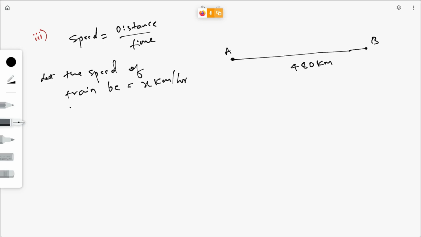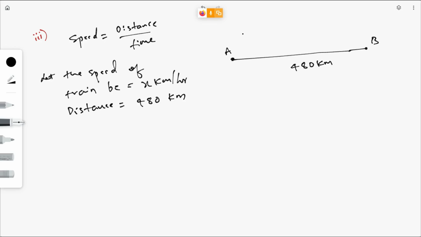What is the distance? The distance is 480 kilometers, right? Now what is the time?